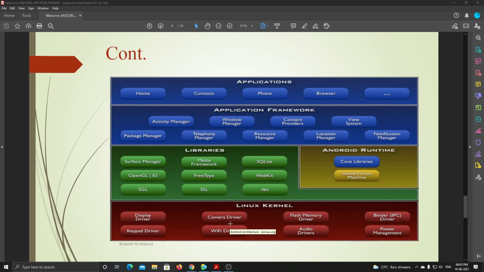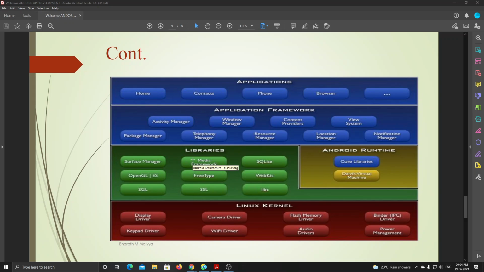Then the second layer is the libraries. It contains the code for the main features of the Android OS, meaning how to work and what to use.